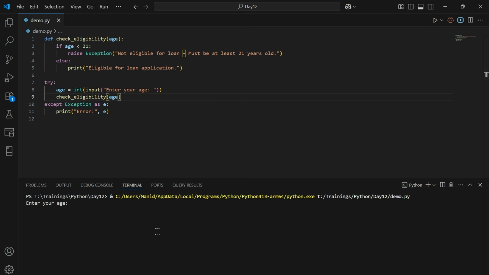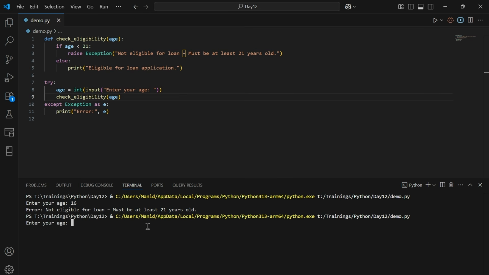After executing this program, it's going to ask for age as an input. Let's try to provide less than 21. If it is less than 21, then it's going to throw an error message that not eligible for a loan, must be at least 21 years old. Let's enter some other number greater than 21. If it is greater than 21, it's going to print eligible for loan application.